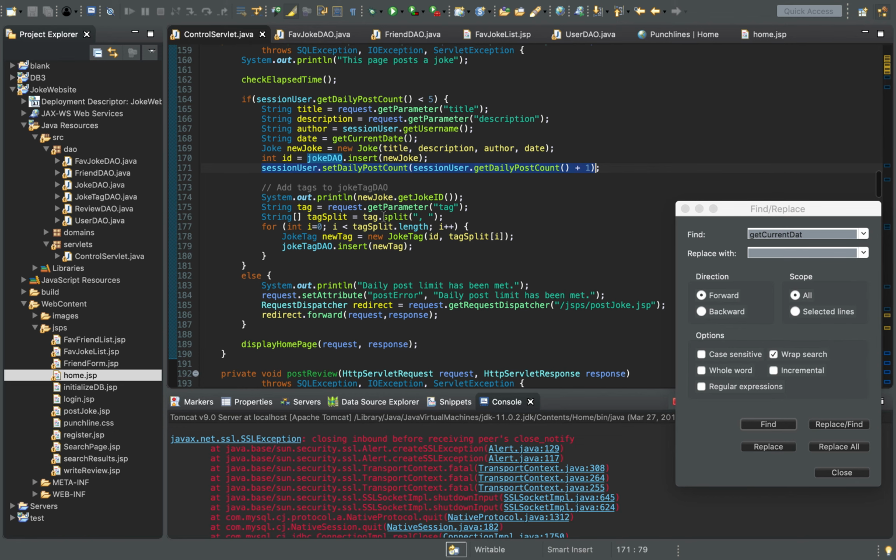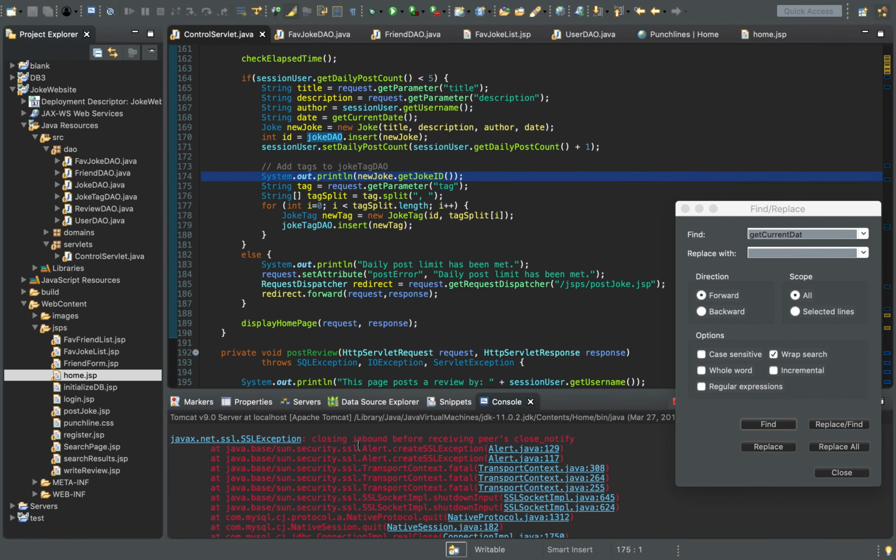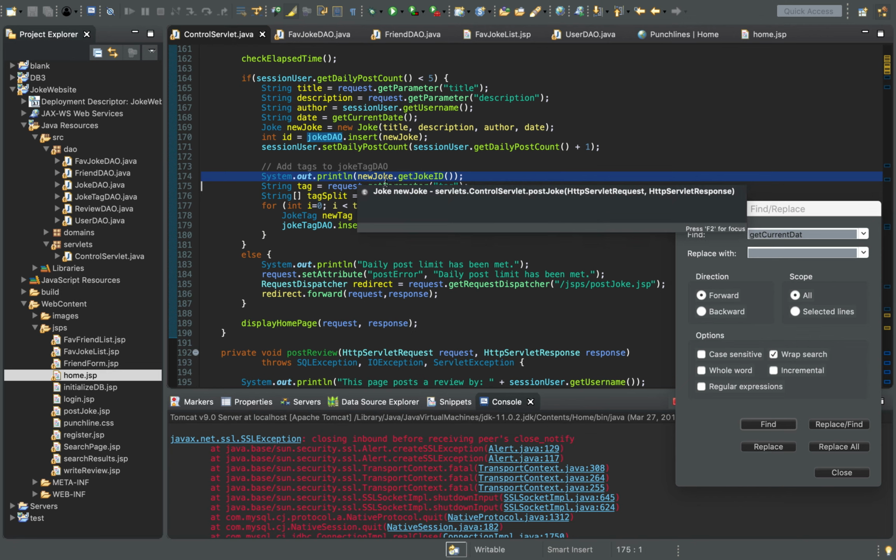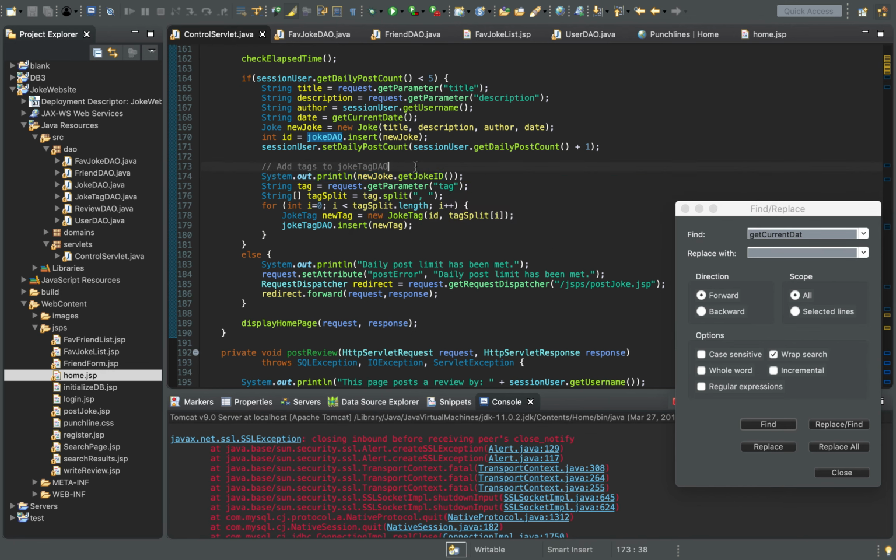So I had these print lines here just for debugging purposes, so the admin can see in the console what's happening when and make sure that it's the right joke. So I was doing that as I was designing, just so I knew I was on the right track and that I was getting the right values.